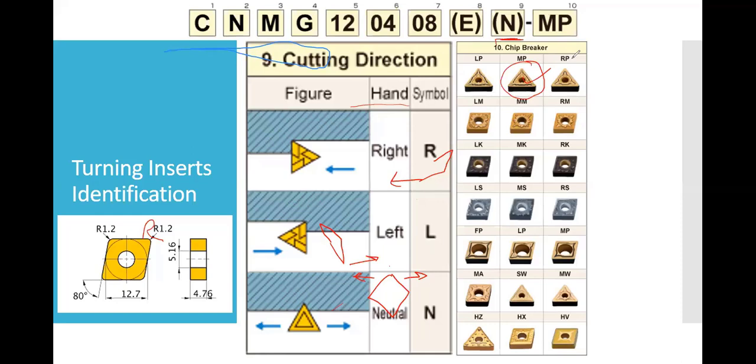In the tool catalog, there are different types of materials by which the tool can be made, like carbide, cemented tools, and tungsten tools. In all the tool material categories you will find MP. In all the categories you will have LP, MP, RP, LM, MM, RM and likewise.